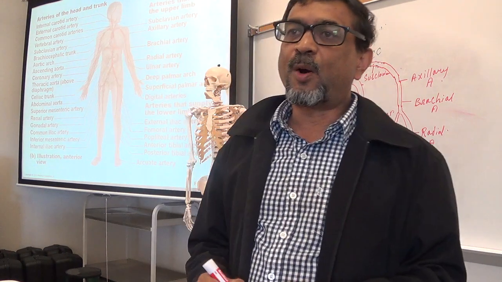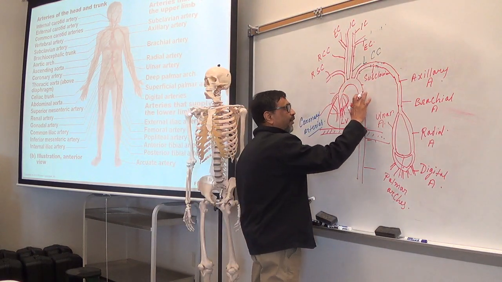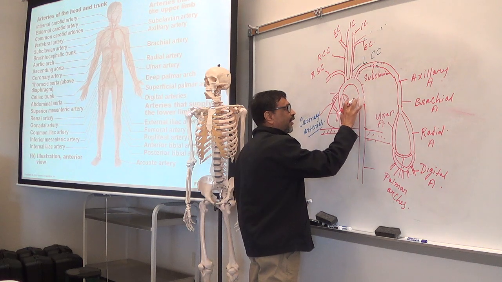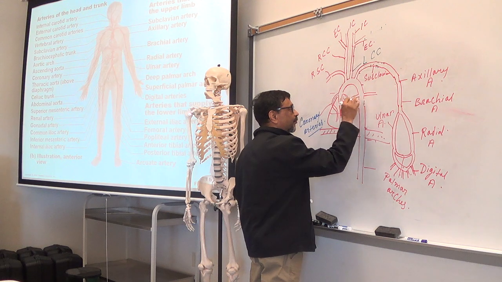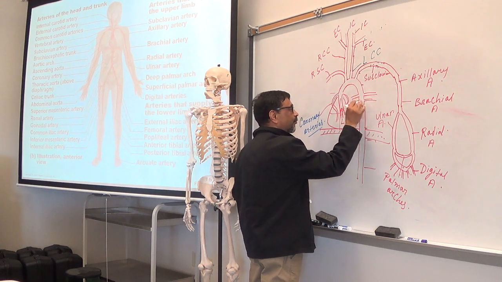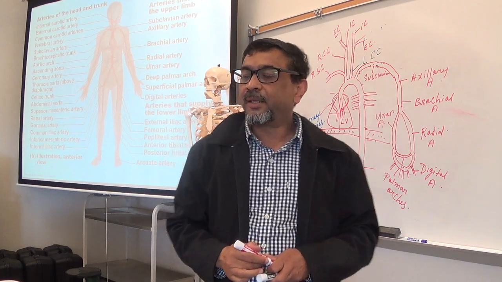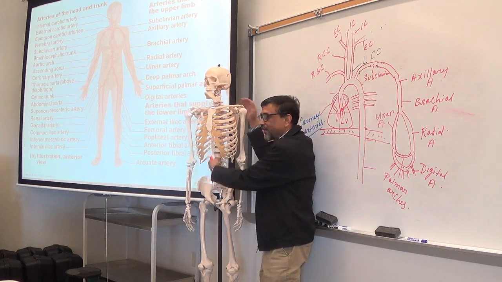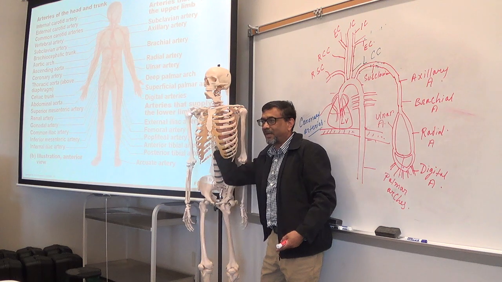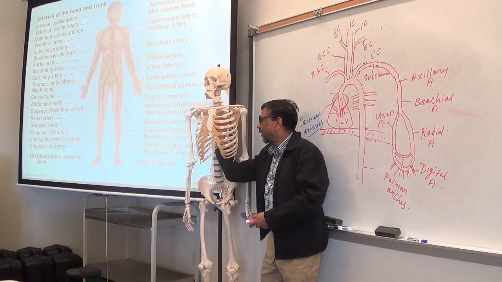From the thoracic aorta, several branches arise. And you see, this is the thorax, right? So thoracic aorta is in this part, abdominal aorta is in this part. So this is the thoracic aorta here.